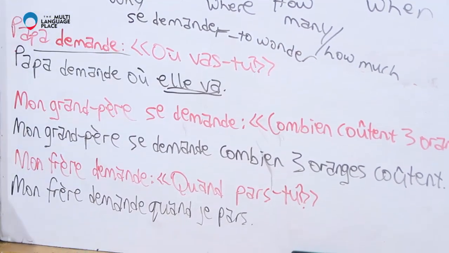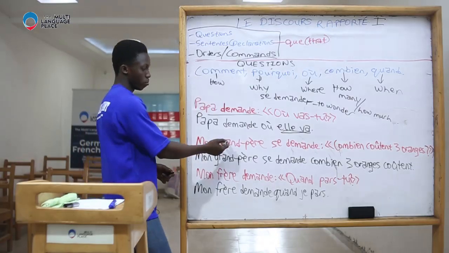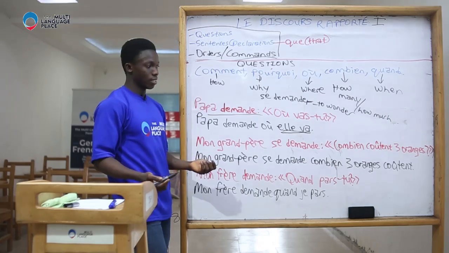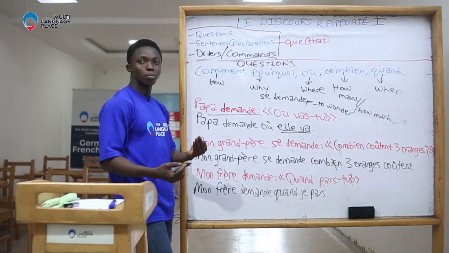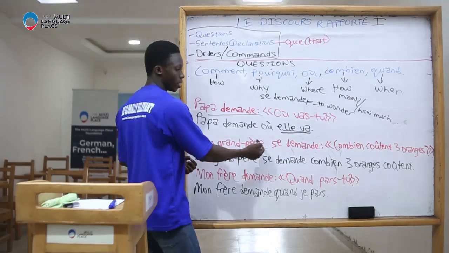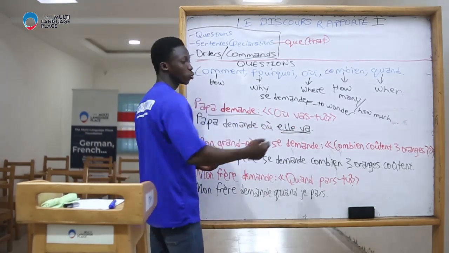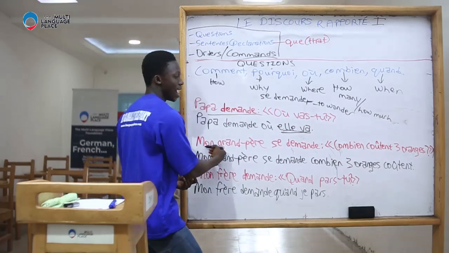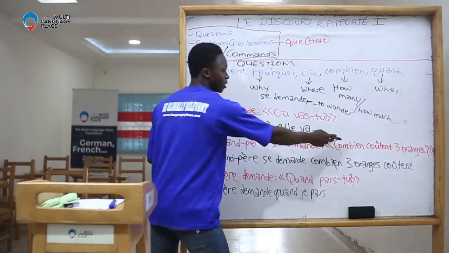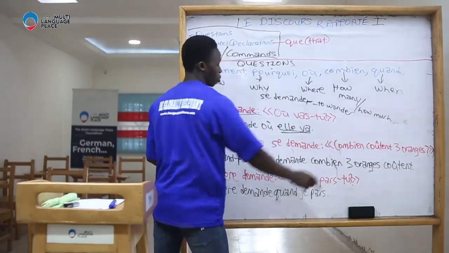Se demander. It means to wonder. My grandpa wonders how much are 3 oranges. How much? What's the price of 3 oranges? Mon grand-père se demande combien coûtent 3 oranges. So how do I report that question? All I do is I repeat this part, the interrogative adverb, and then what follows.